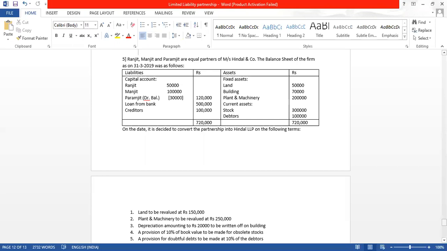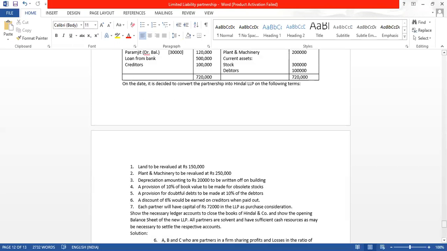Apart from that, a provision of 10% of book value is to be made for obsolete stock, meaning the stock value will be reduced by 10%, and a provision for doubtful debts is to be made at 10% on debtors. So for debtors we will also calculate the reserve for doubtful debts and get the correct value.